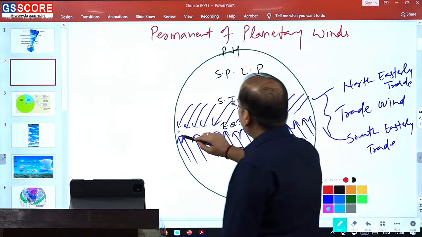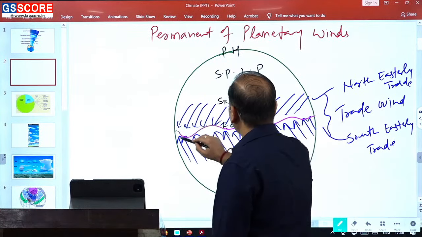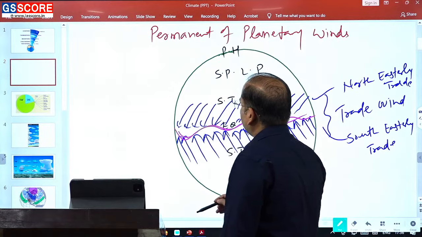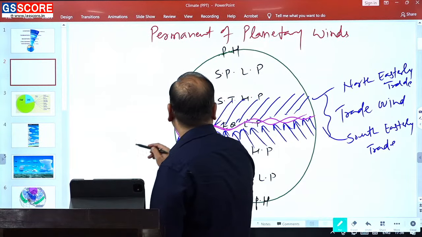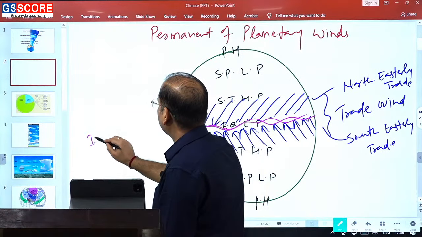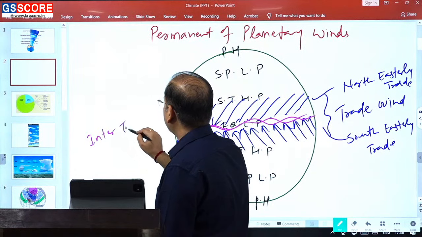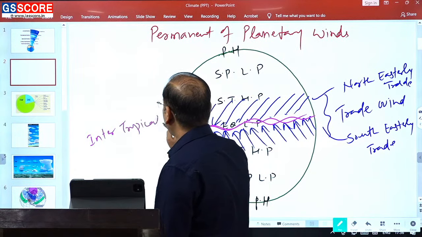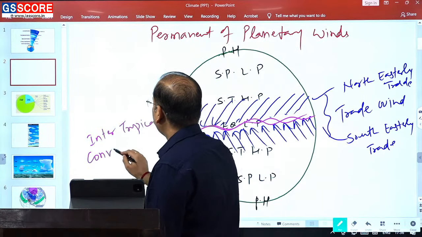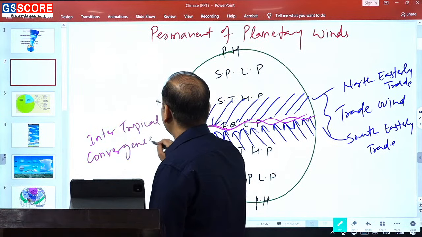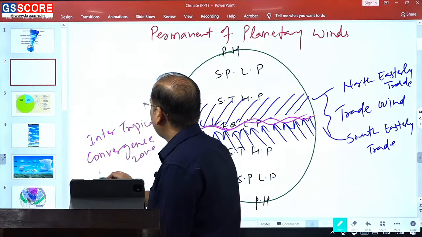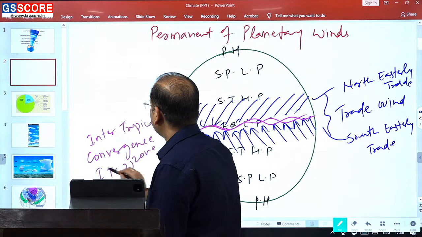The zone of convergence of this trade wind is known as intertropical convergence zone, that is ITCZ.